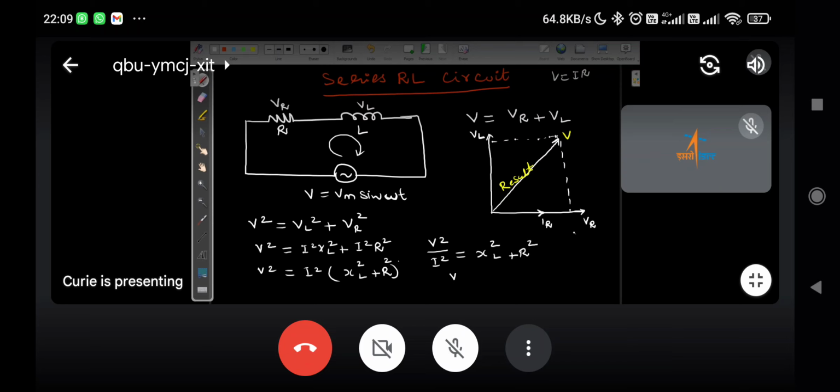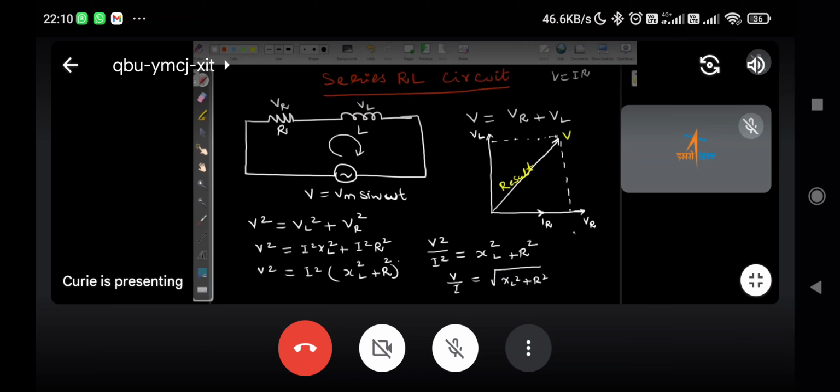Here I forgot to put the square on R and XL. So V square by I square we have; V by I we need. This is equal to square root of XL square plus R square.